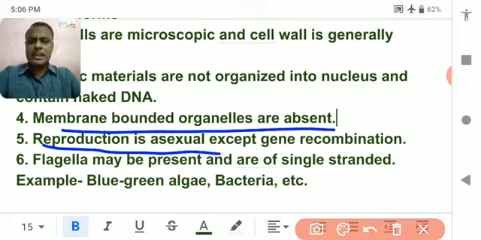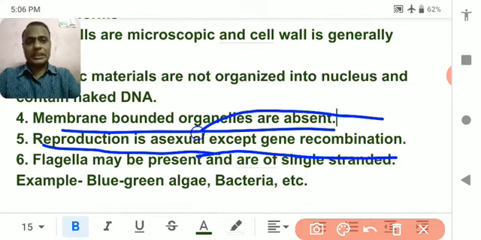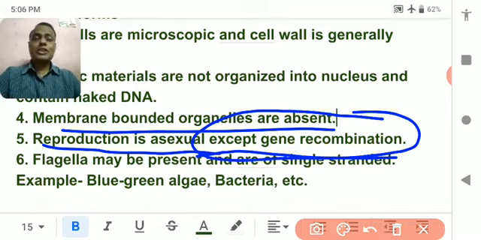Obviously, they are very simple organisms. So the method of reproduction they utilize is asexual reproduction. Only asexual, no gene recombination can be seen, meaning no sexual phenomenon can be seen.